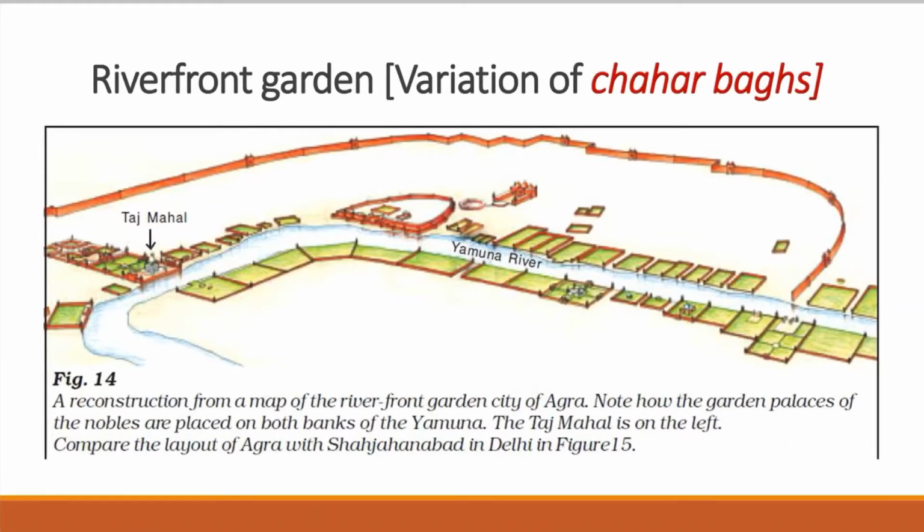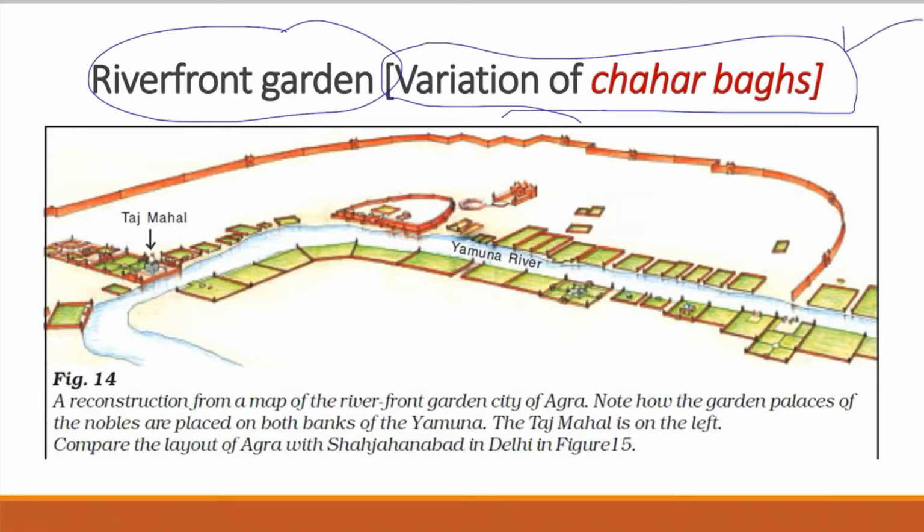Now friends, riverfront garden, what is this? This is just another variation of Char Baghs. In this figure, note that the garden palaces of the nobles were placed on both the banks of the Yamuna. So this is the Yamuna river, and these are the palaces of the nobility of the Mughals. This shows that they built the palaces just on the edge of the Yamuna river. So this was called the riverfront garden layout.